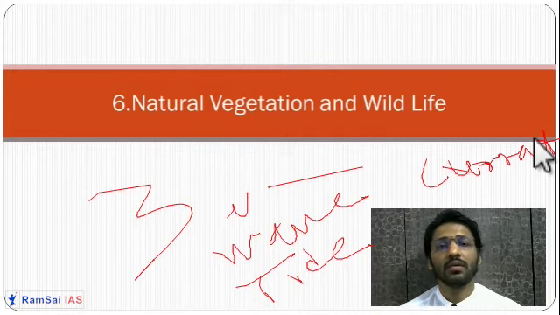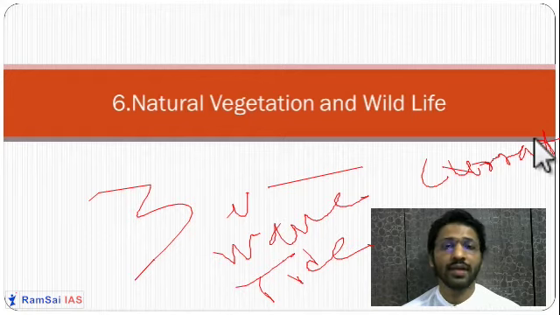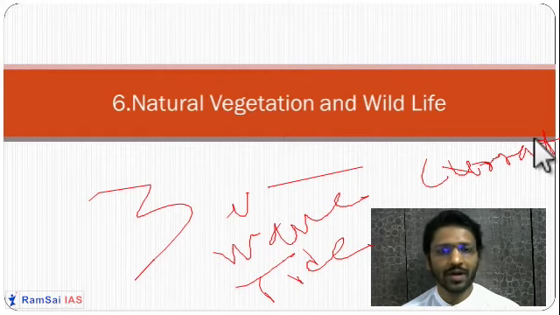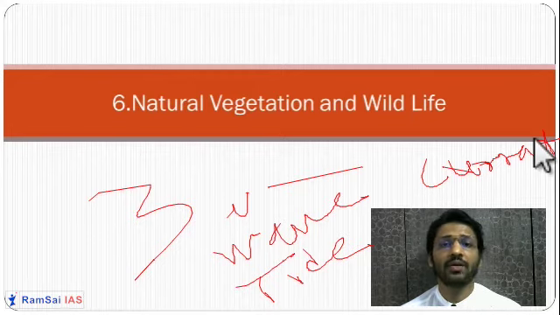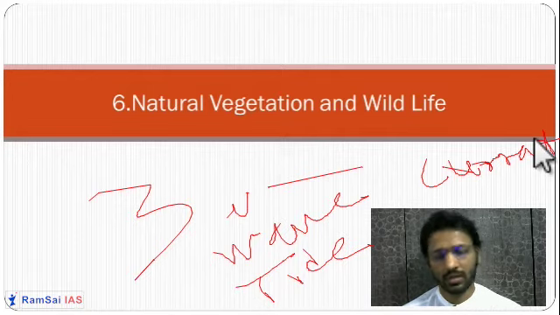Also, currents have a huge impact on the surrounding climates where they travel. If a cold current is coming into the warm areas, the climate of the warm area will change. If a warm current is going into the cold areas, the climate of the cold areas will change. That's why they are very important. In this way, you had to write the answer regarding the movements of the oceanic water.